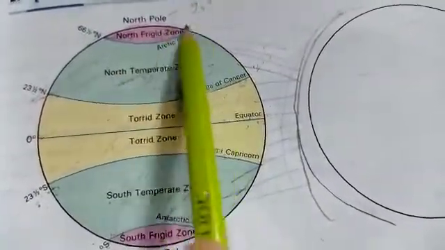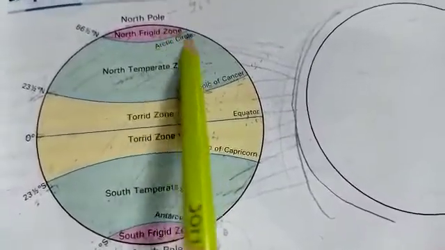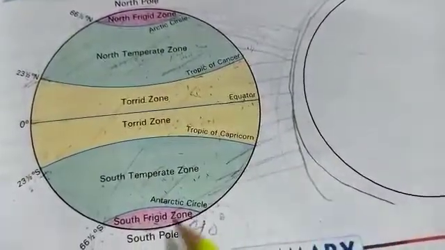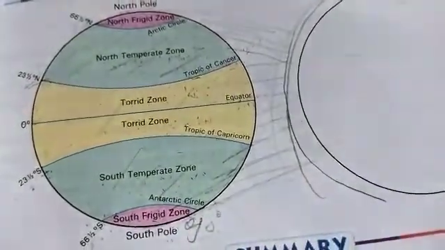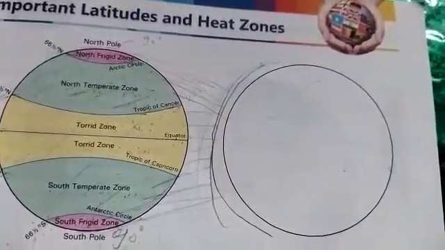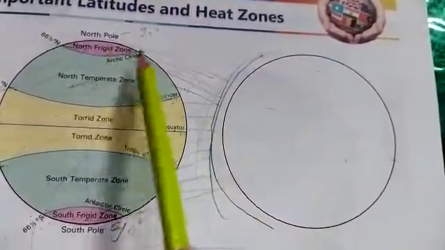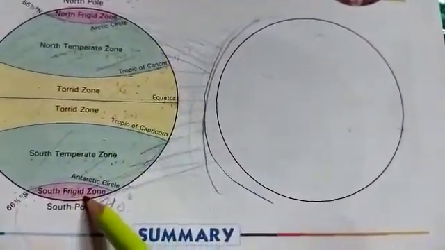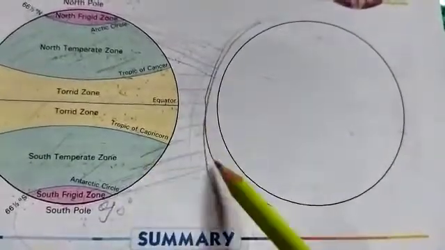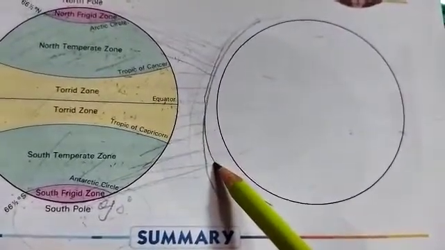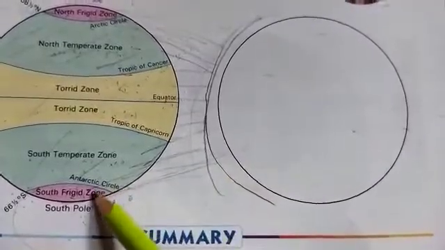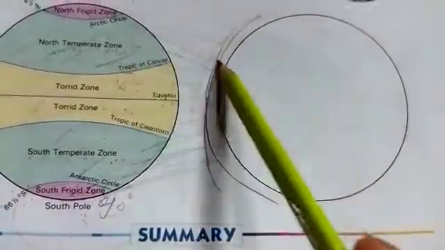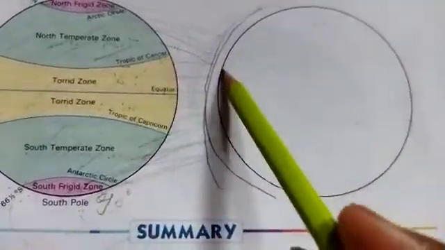It receives only a few rays of the sun because it lies very far from the sun. These freeze areas are extremely cold because the rays of the sun are very much slanting here and hardly rise above the horizon.